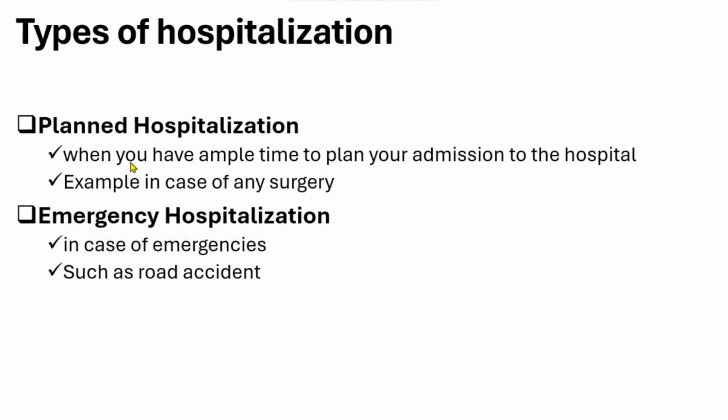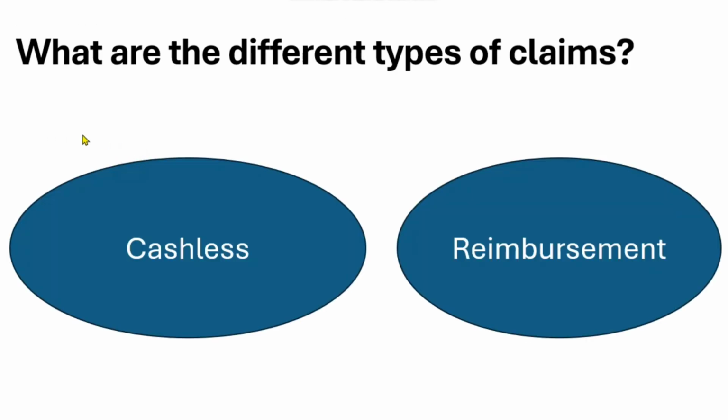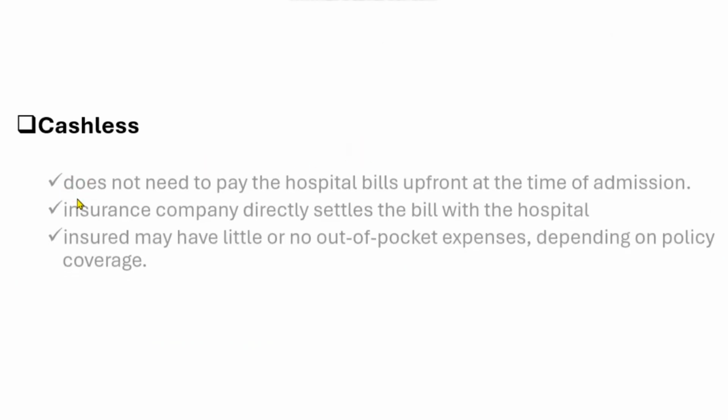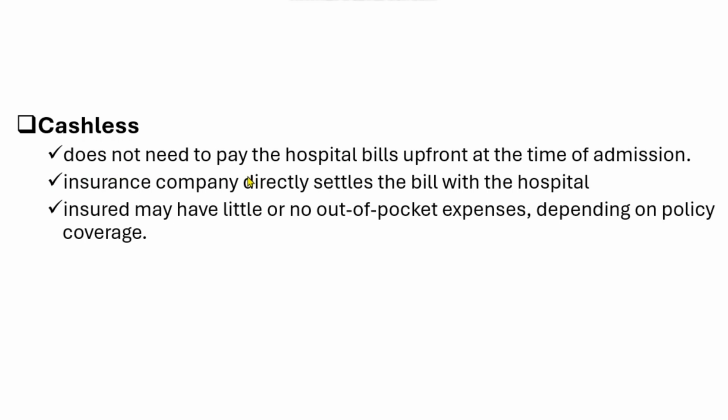Coming to the next query: what are the different types of claims? Basically there are two types of claim: one is cashless and one is reimbursement claim. Let's go one by one. In cashless, you generally do not need to pay the hospital bills at the time of admission. The insurance company directly settles the bill with the hospital.